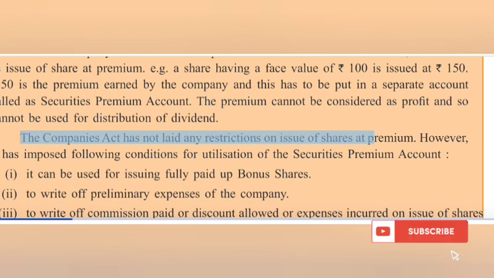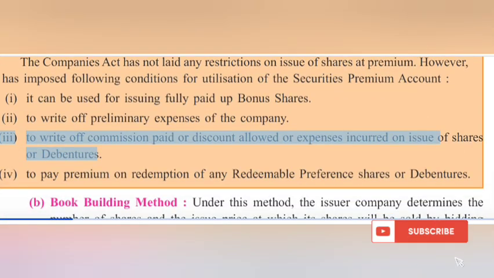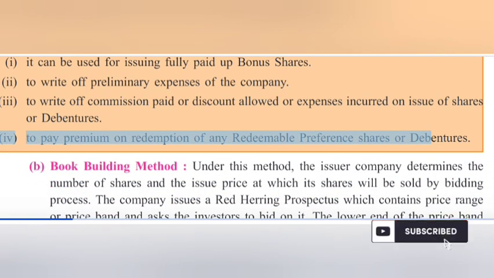The Companies Act has not laid any restrictions on issue of shares at premium. However, it has imposed the following conditions for utilization of the securities premium account. It can be used for issuing fully paid up bonus shares, to write off preliminary expenses of the company, to write off commission paid or discount allowed or expenses incurred on issue of shares or debentures, and to pay premium on redemption of any redeemable preference shares or debentures.